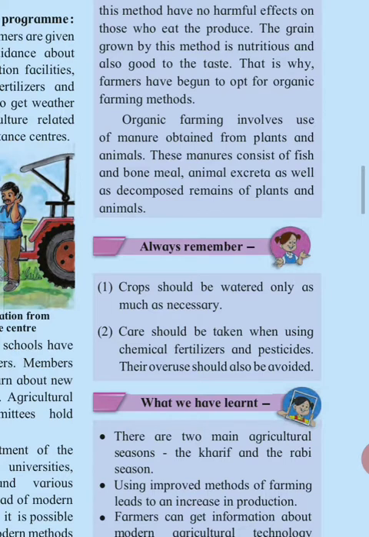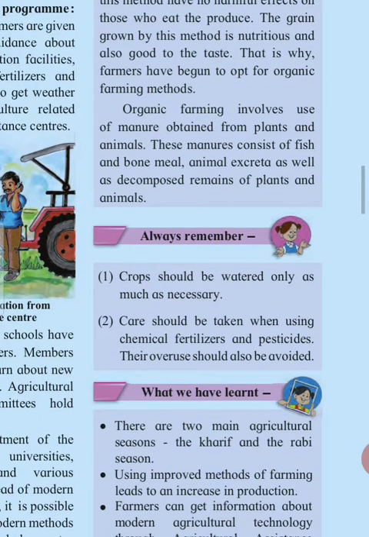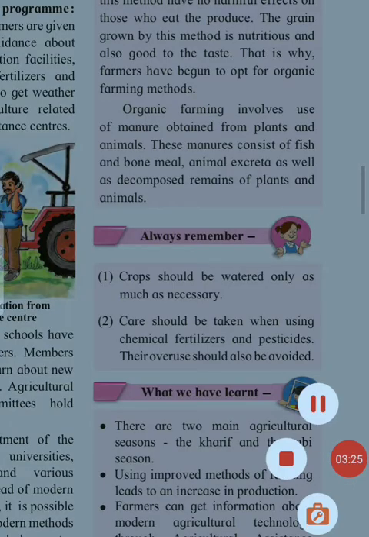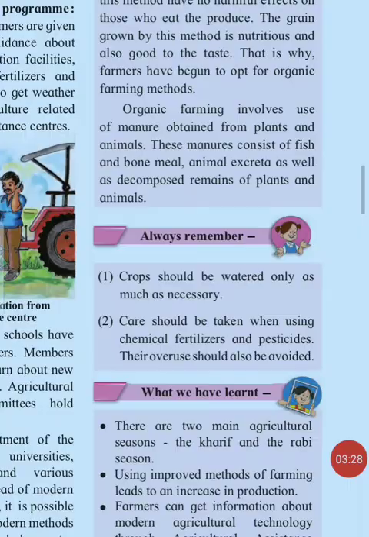Now see organic farming. As I explained to you earlier, there are two types of fertilizers. One is chemical fertilizers and another one is natural fertilizers, what we call manure. The same thing we are going to discuss here, organic farming. Farming that relies on natural materials is called organic farming. Means in organic farming we use natural fertilizers.